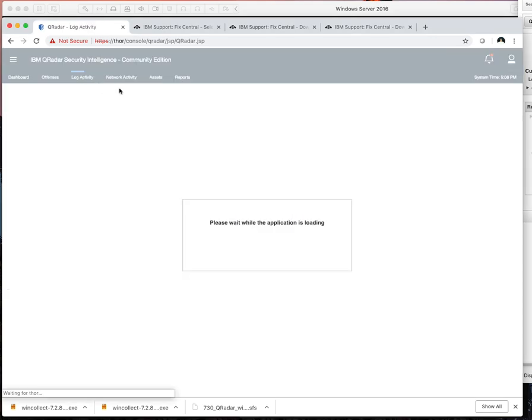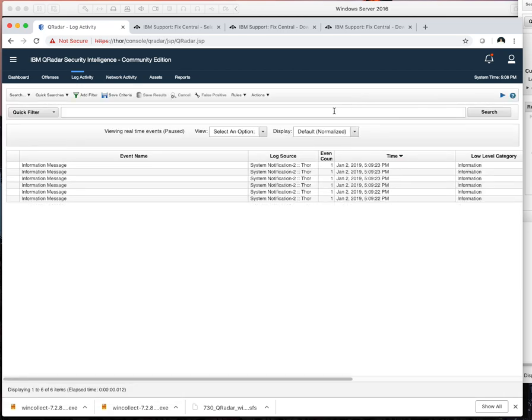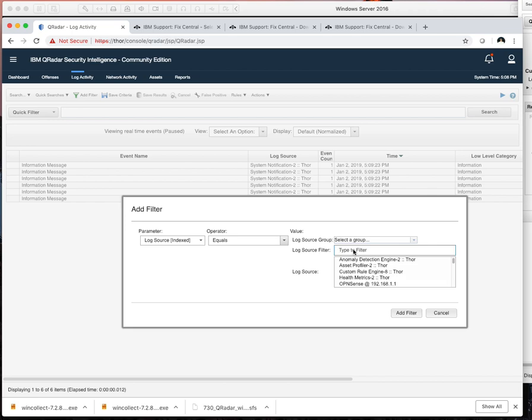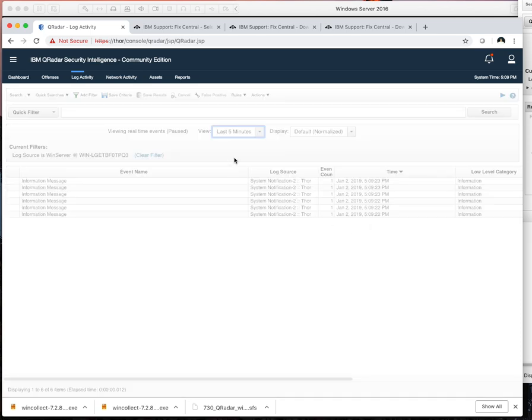So let's go to log activity. I'm going to pause it here real quick. Lots of informationals. Let's do log source. WinServer, and we want to do the actual WinServer, not the WinCollect agent. And yeah, let's refresh this to make sure we're getting events.